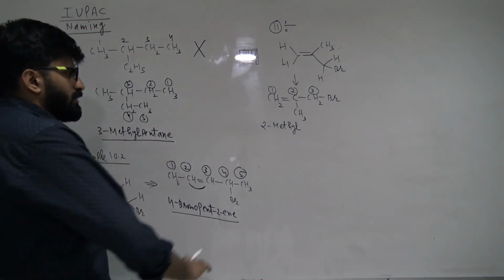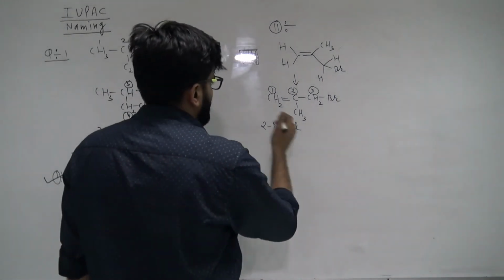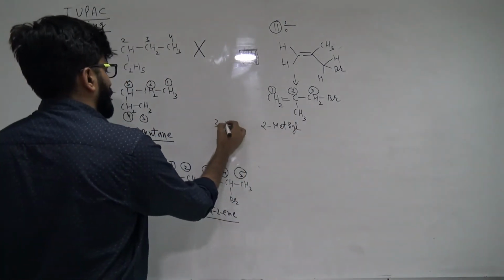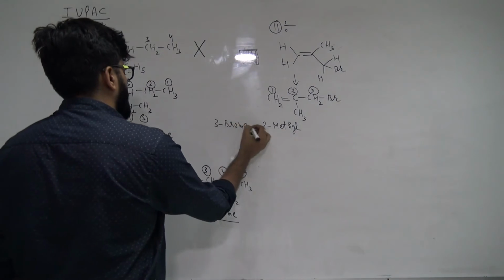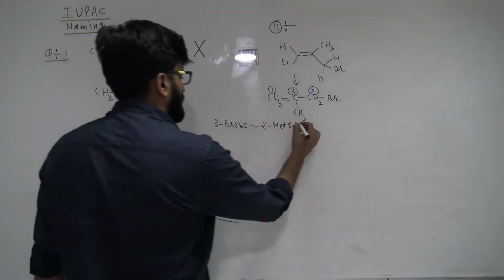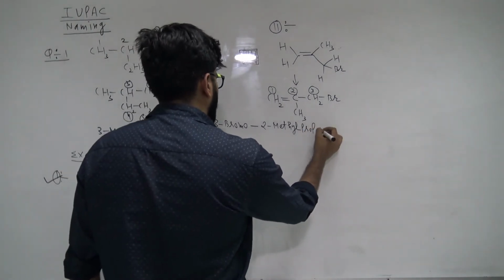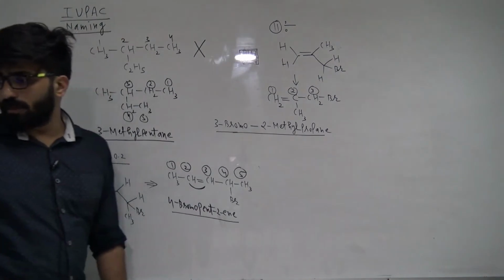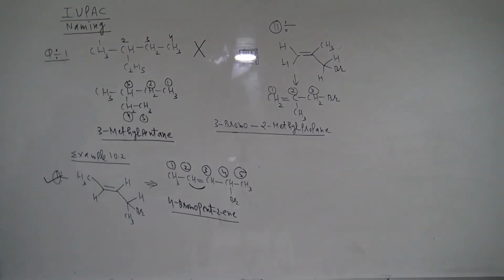Then there will be no space. Before 2-methyl there will be 3-bromo, because alphabetically bromo comes first. So the answer will be, guys, 3-bromo-2-methylpropene.